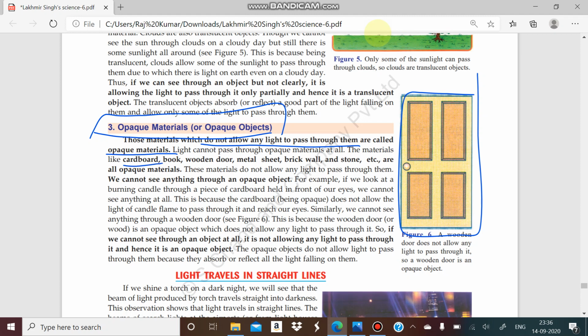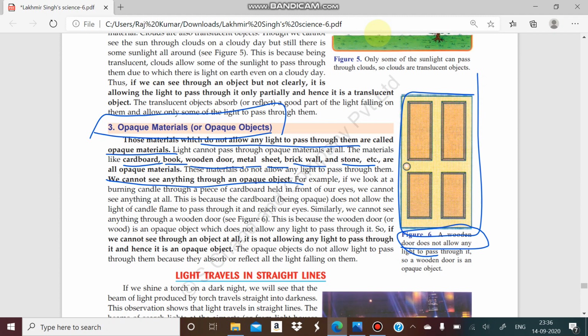There are a large number of examples. If you take cardboard, a book, a wooden door, metal sheets, a brick wall, or stone, all these substances generally do not allow light to pass, and that's why they are known as opaque materials. In other words, we cannot see anything through an opaque object. We don't know what is at the back of this wooden door. So this wooden door is a completely opaque substance.